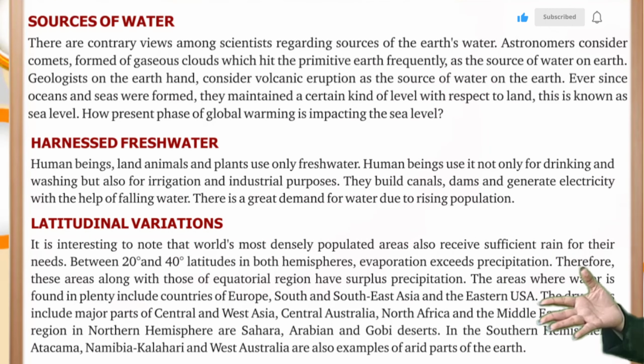Sources of water. There are contrary views among scientists regarding the sources of the Earth's water. Astronomers considered comets formed of gaseous clouds which hit the primitive Earth frequently as the source of water on Earth. Geologists, on the other hand, considered volcanic eruption as the source of water on the Earth. Ever since oceans and seas were formed, they maintained a certain kind of level with respect to land. This is known as sea level. How is the present phase of global warming impacting the sea level?